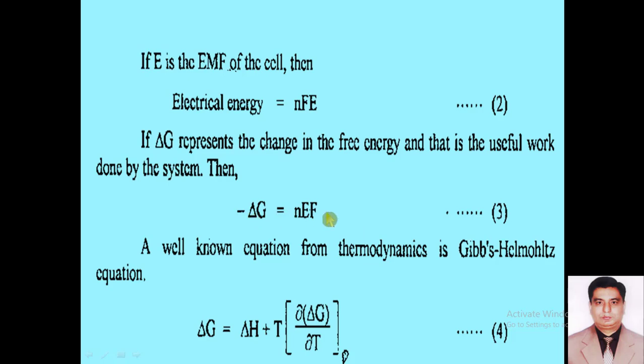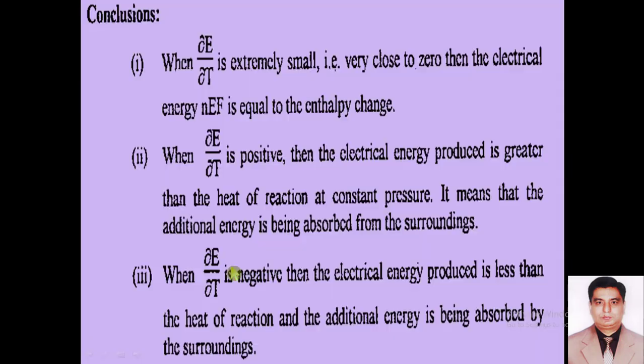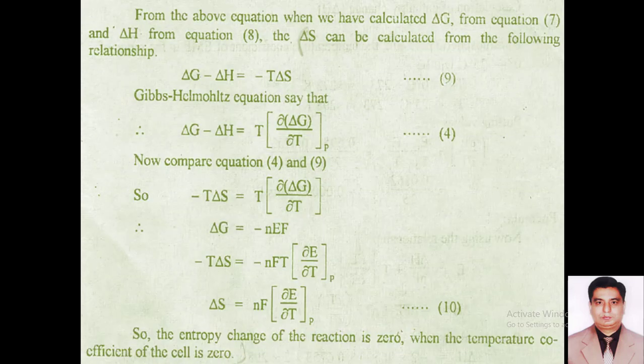It is a positive value. If we apply the important thermodynamic relation, the Gibbs-Helmholtz equation in the form of equation number 4, it will be very easy for us to compare equation number 4 with equation number 9. From these values, you can compare the right hand side, and from there you can find out the relationship between del S and the temperature coefficient.